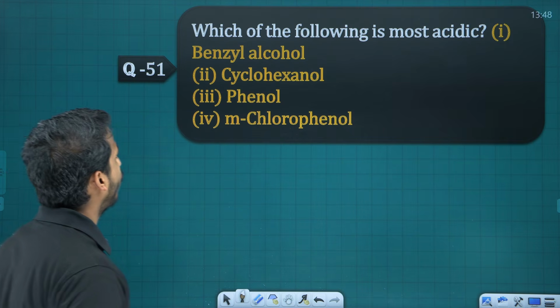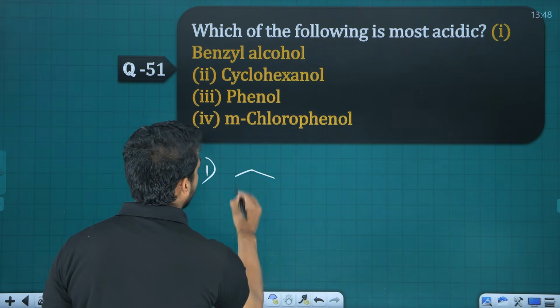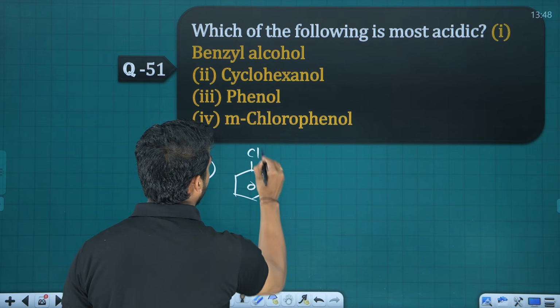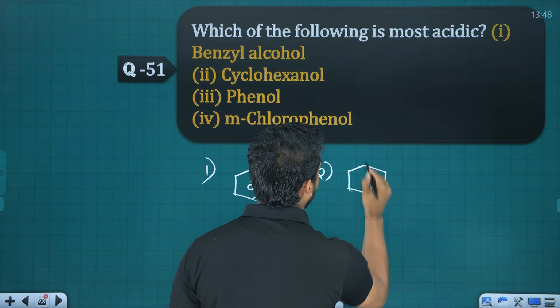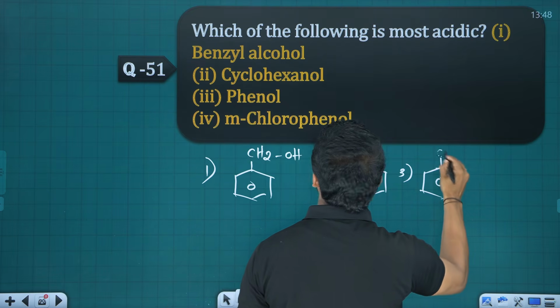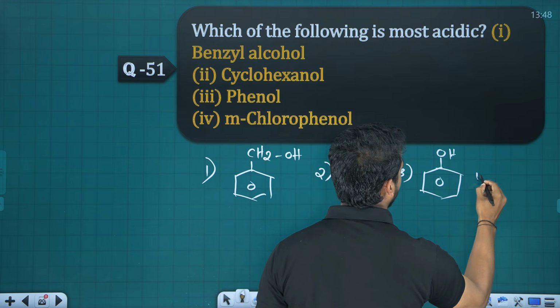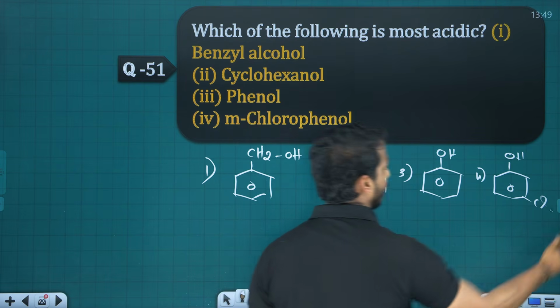Next, which of the following is most acidic in nature? I will just draw the structure. First one is benzyl alcohol, all right. Second one is cyclohexanol. Third one is phenol. Fourth one is meta-chlorophenol. Which is more acidic, dear student?